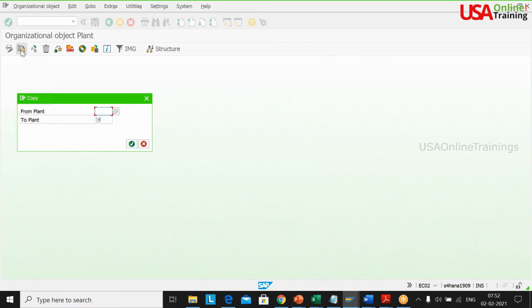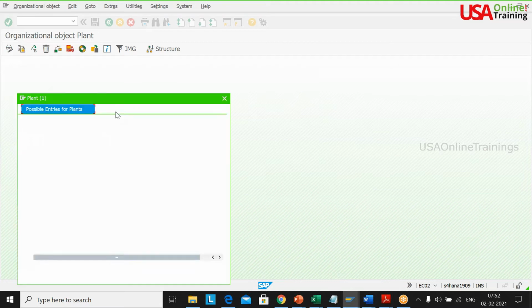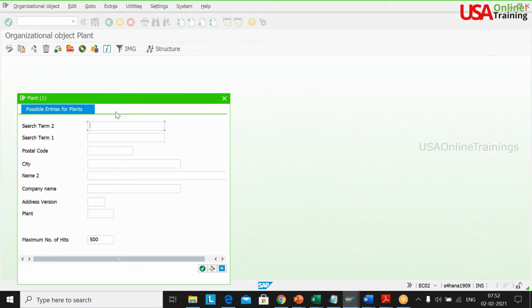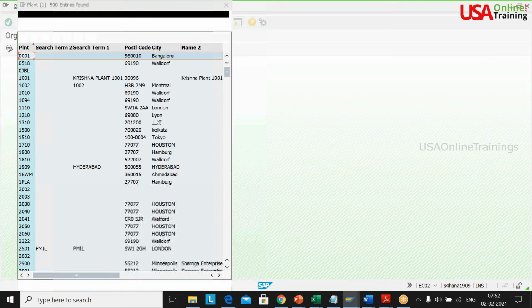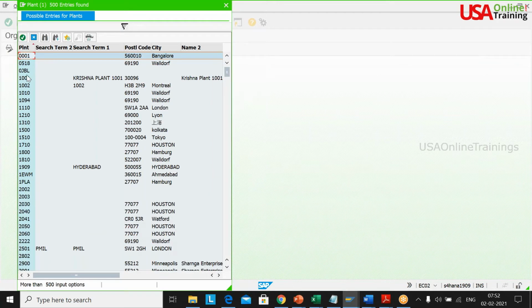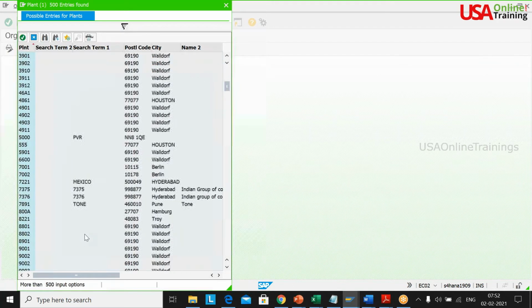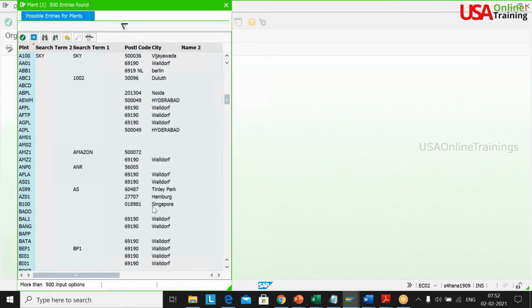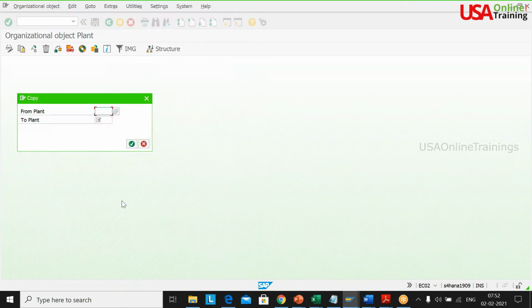So what I will do is copy. Actually, you need to copy from 1000 or 001. But here it is an IDES system, and a lot of people have spoiled these things, so there won't be any 1000 plant or 001 plant. What you can do is copy from one standard plant I have, called Z1P1. It's a 4-character code.